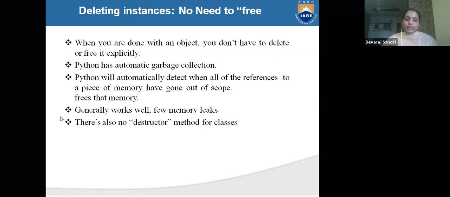Few memory leaks. So there are no destructor methods for the classes. You cannot, and there is no need, because Python has automatic garbage collection.